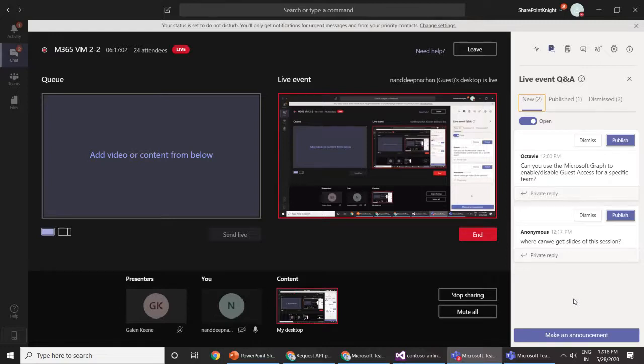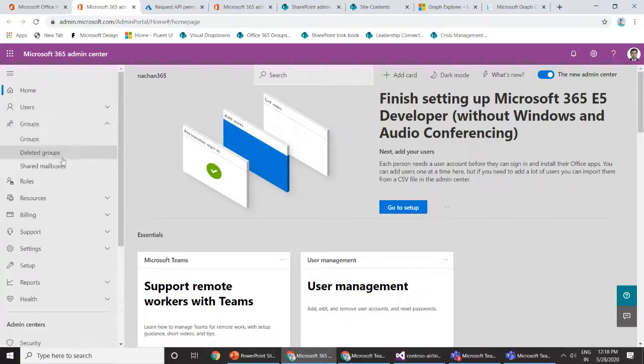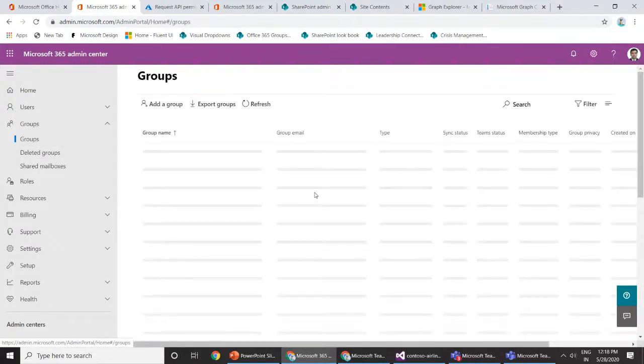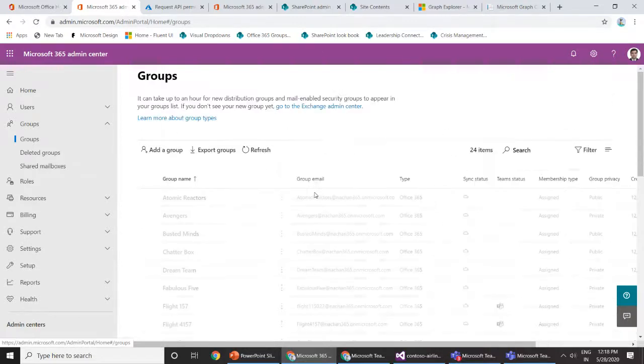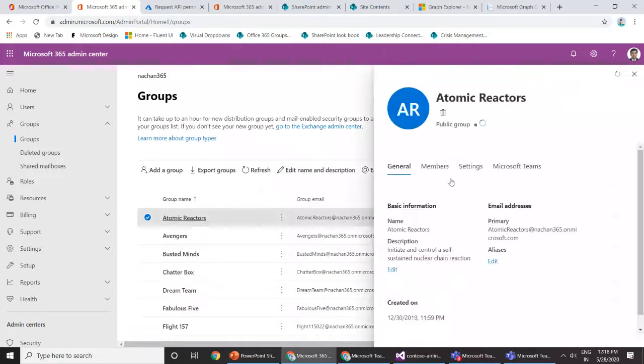What is meant by that is a team has an associated Microsoft group inside our tenant. So for example, if I switch back to my groups, and switch to any of the Office 365 groups which denotes a team, for example, this is the one.